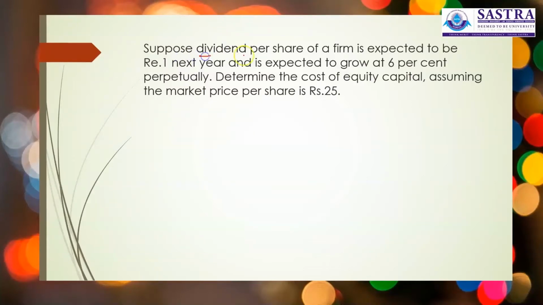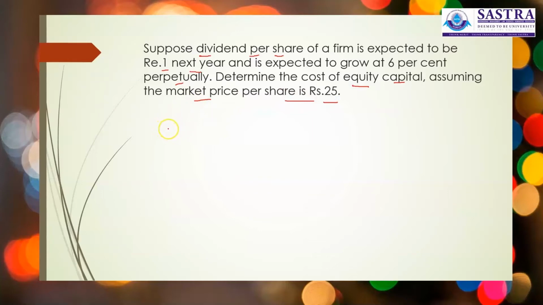Suppose dividend per share of a firm is expected to be rupee 1 next year and is expected to grow at 6% perpetually, constantly. The question is, determine the cost of equity capital assuming the market price per share is rupees 25.